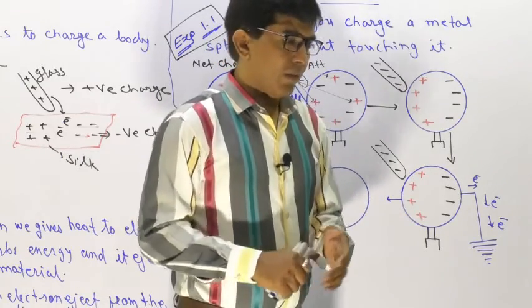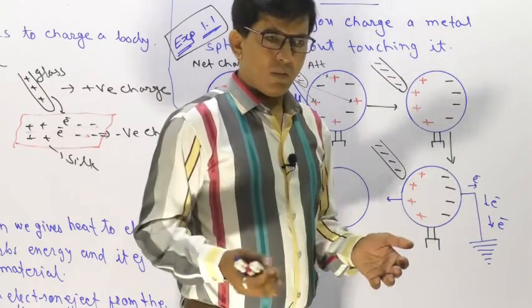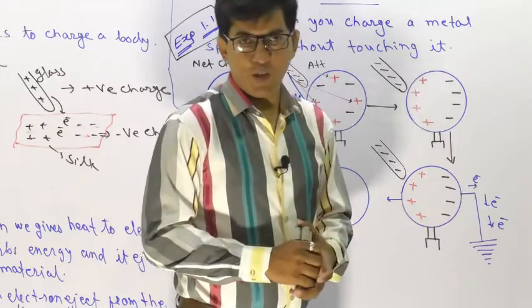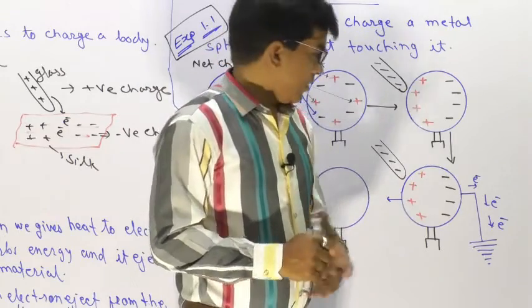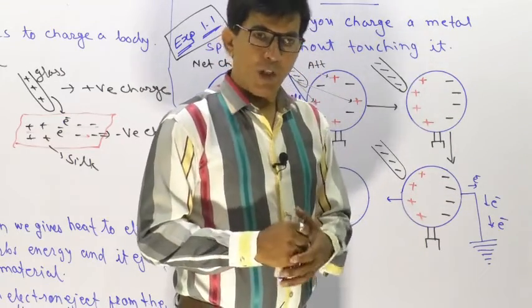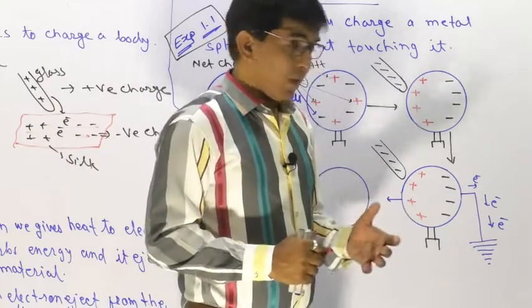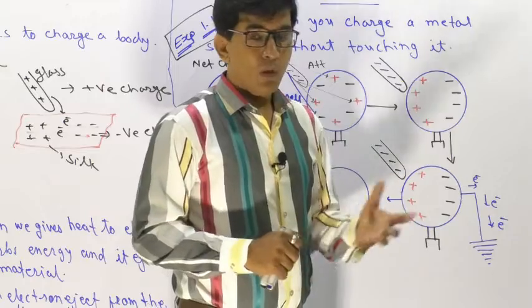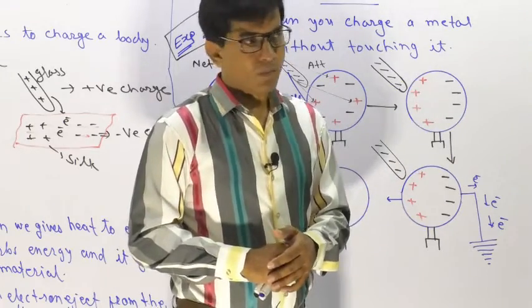You can see that nowadays the last chapter, which was communication system, is dropped from our syllabus, but in that the signal becomes weaker due to earth charge.